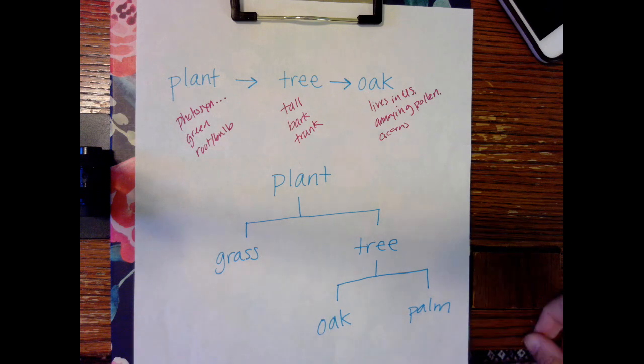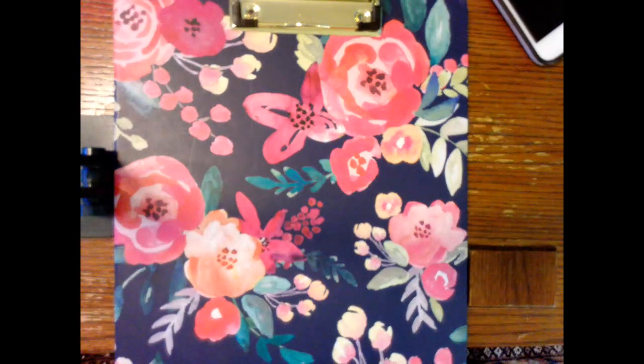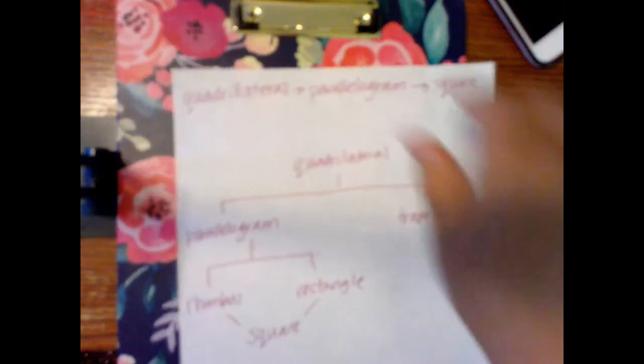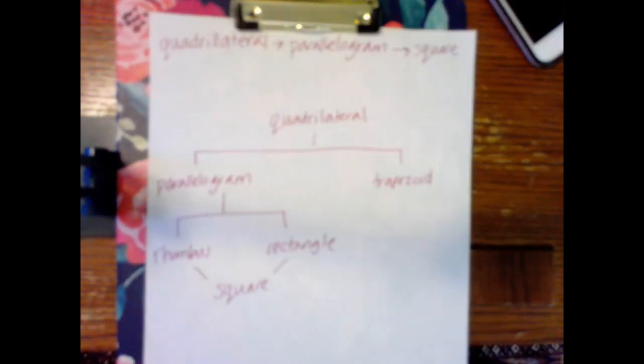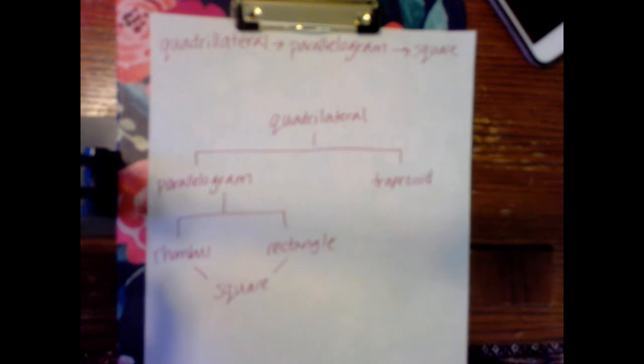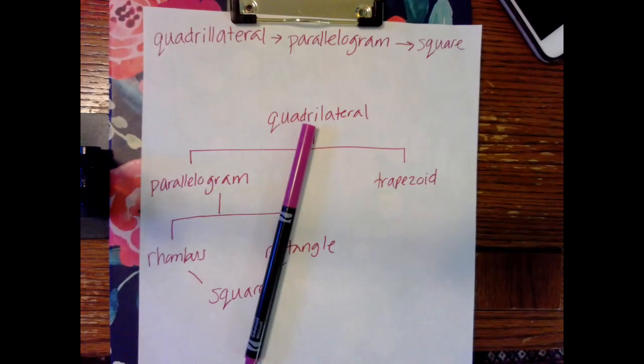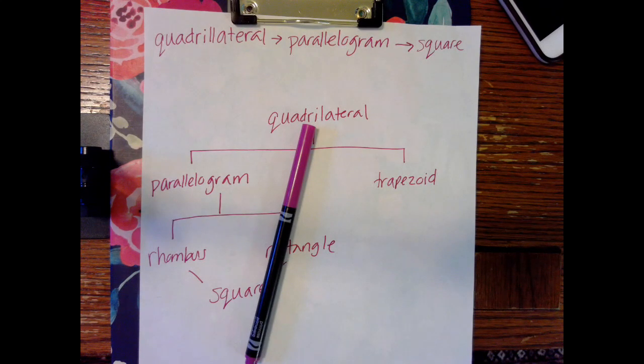Okay? So let's now take this example and look at it with shapes. So we have a quadrilateral. Quadrilateral means 4 sides. Parallelogram, and then a square.